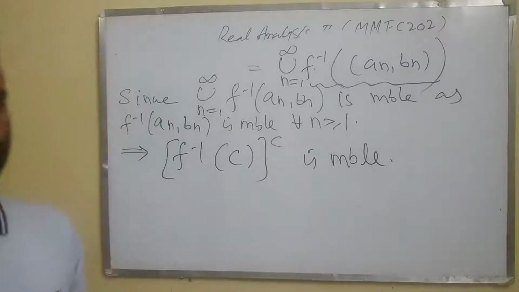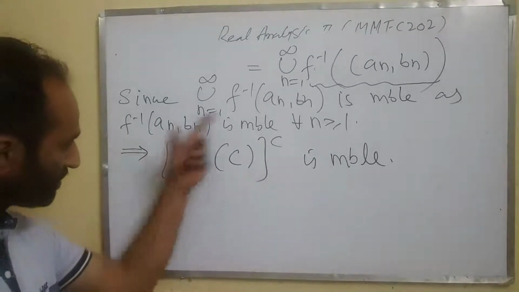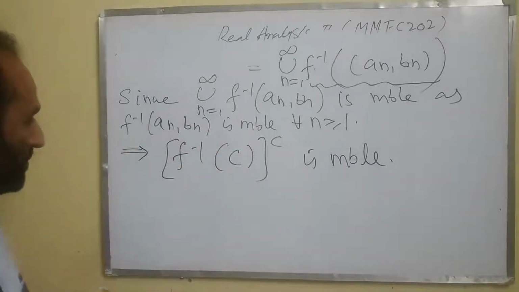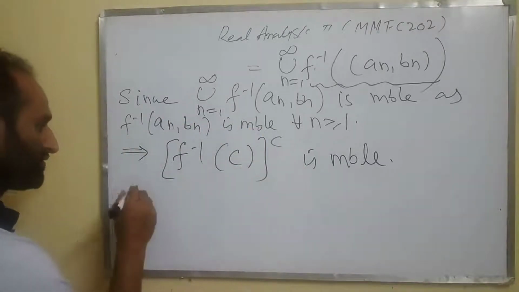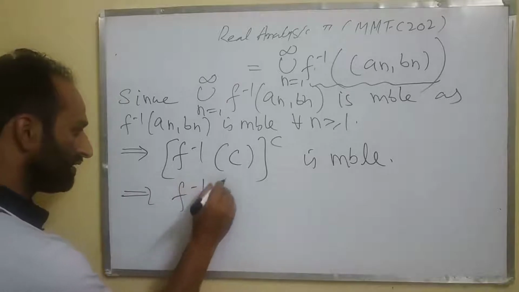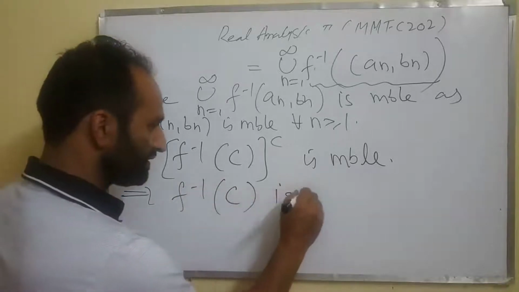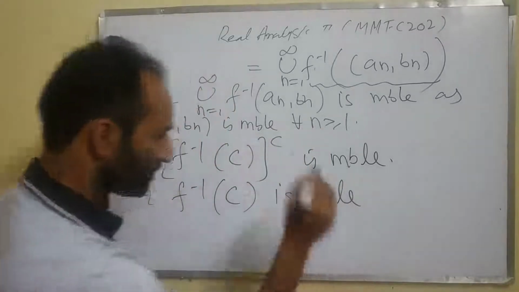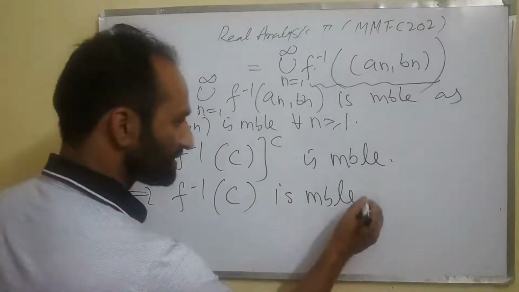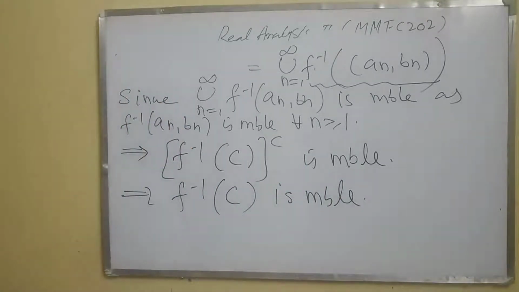We know that a subset of X is measurable if and only if its complement is measurable. So if this set is measurable, its whole complement must be measurable. But its whole complement will be F inverse C, which implies F inverse C is measurable. So that proves second implies third.